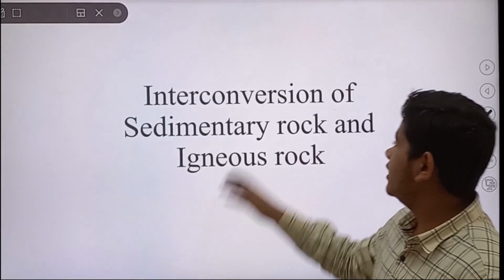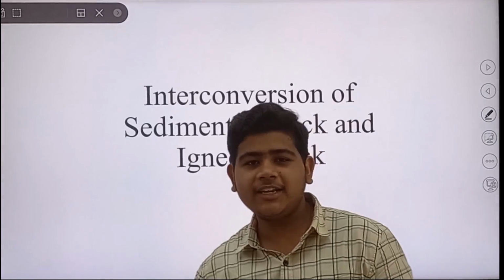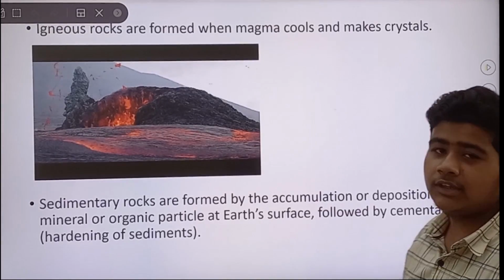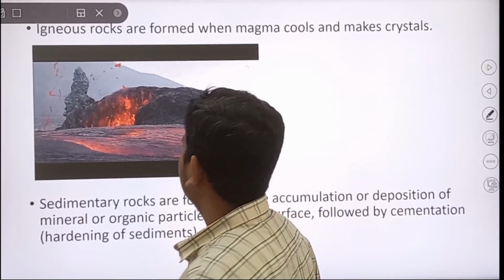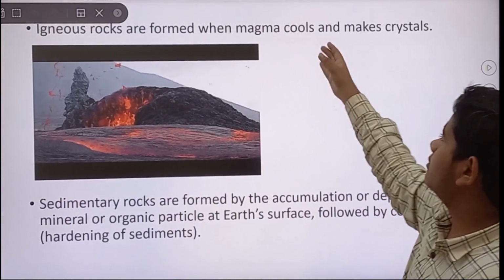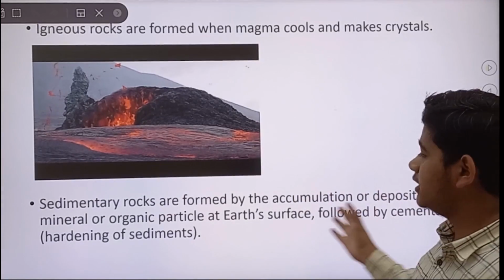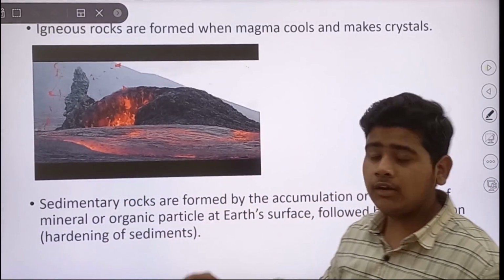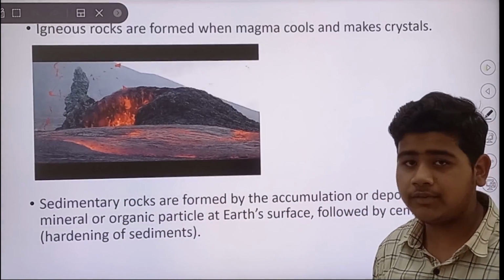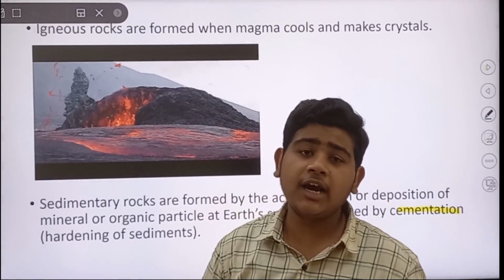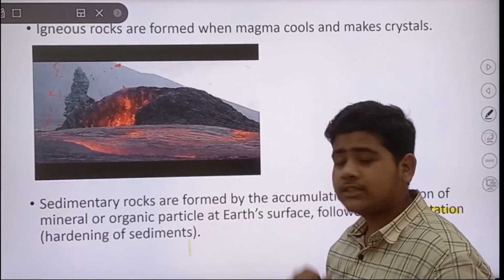We will see about interconversion of sedimentary rocks and igneous rocks. So let's proceed. Before that we will see how these rocks are formed. Igneous rocks are formed when magma cools and makes crystals, while sedimentary rocks are formed by accumulation and deposition of mineral or organic particles at the earth's surface, followed by cementation. Cementation is basically hardening of the sediments.